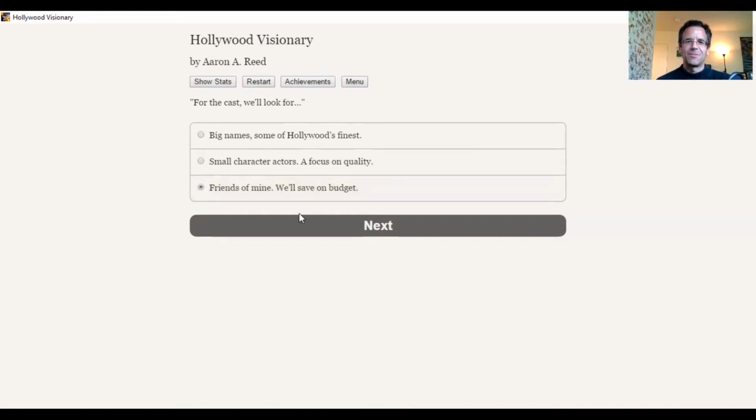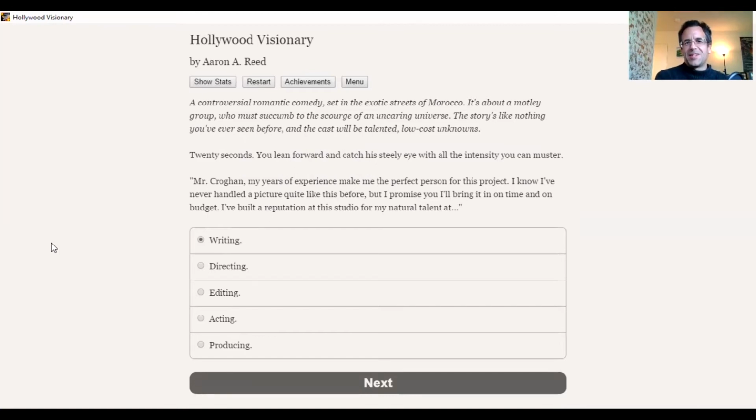So friends of mine. A controversial romantic comedy set in the exotic streets of Morocco. It's about a motley group who must succumb to the scourge of an uncaring universe. The story's like nothing you've ever seen before, and the cast will be talented, low-cost unknowns. Oh boy, 20 seconds pass with nothing in response. And now we say we have years of experience. I guess we have 10 years of experience at this studio.